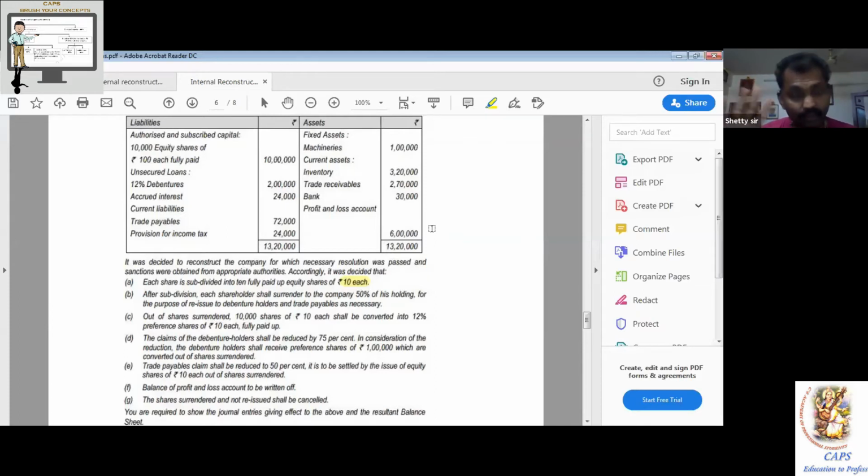So why did I give P and Q? Because if it is 60-40, I will not have confusion. With 50-50, which 50% Shetty sir is referring to, whether he's talking about P or Q? Whenever there is a 50-50, there's always danger. So you need to know whether you're talking about the left side 50% or the right side 50%. Have conceptual clarity. CA is a course of concepts. The right-hand side, Q, full stop, is continued. Now come to the left side. Below the left side, P, to be utilized.